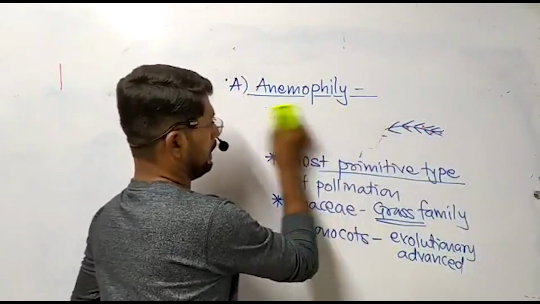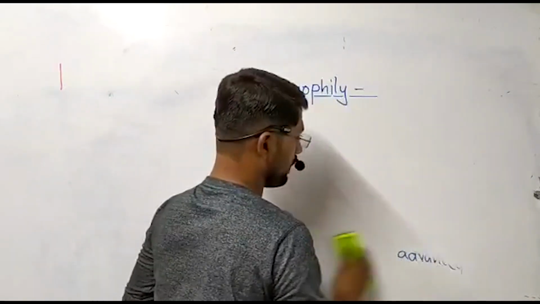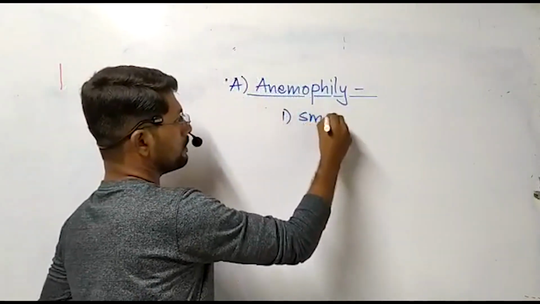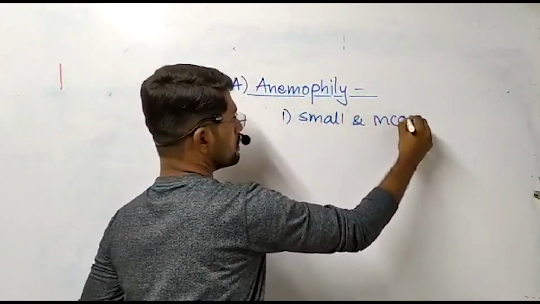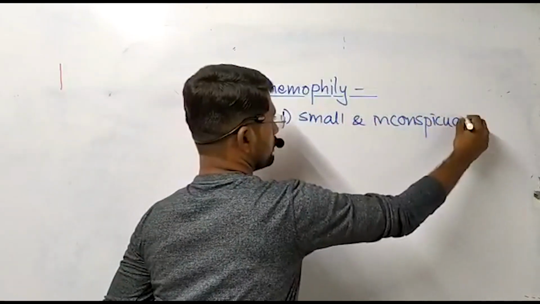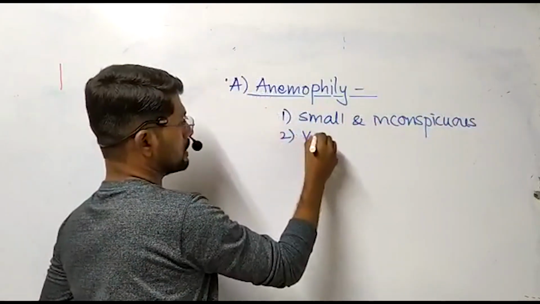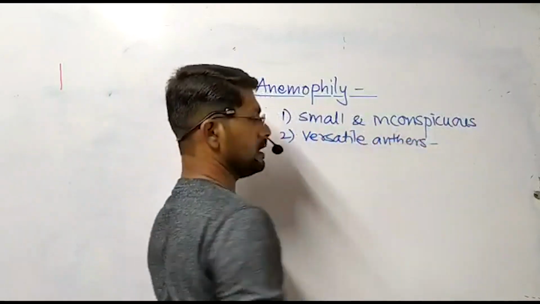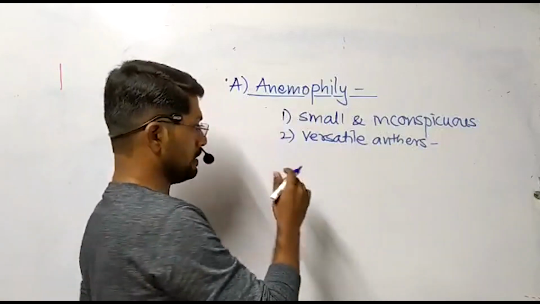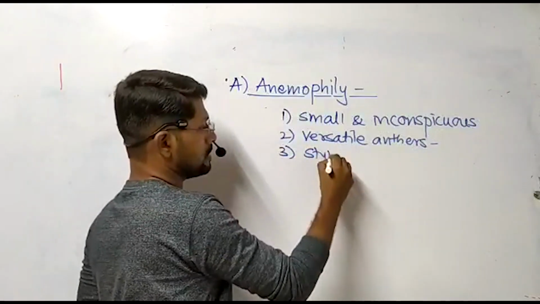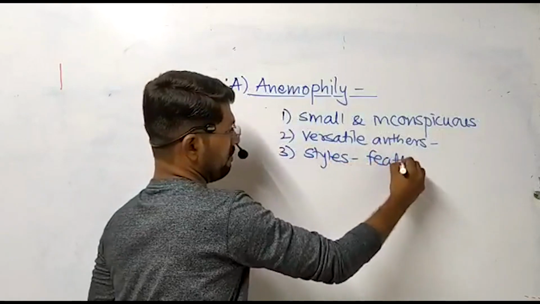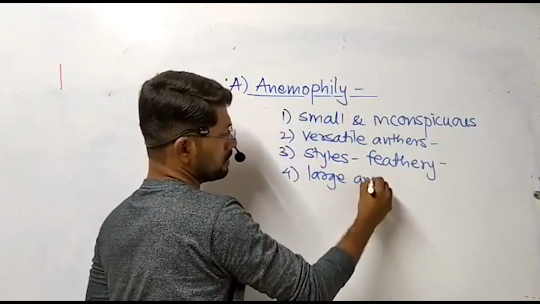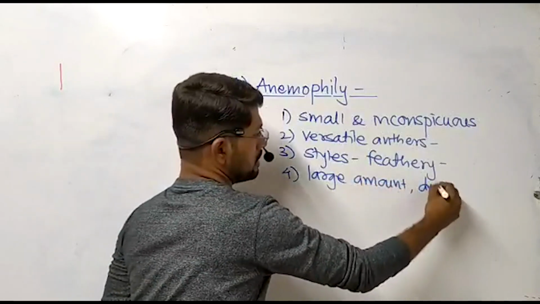In this way, let us summarize the important features of anemophilous flower. Importantly, the flowers are very small and inconspicuous. Then versatile anthers are present. These anthers are supported with long filament, which is important. Then styles, they are again long and feathery. Pollens are produced in large amount and dusty in nature.